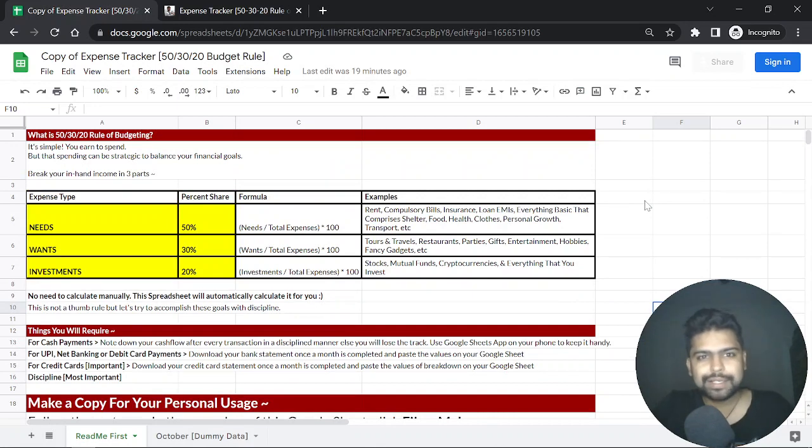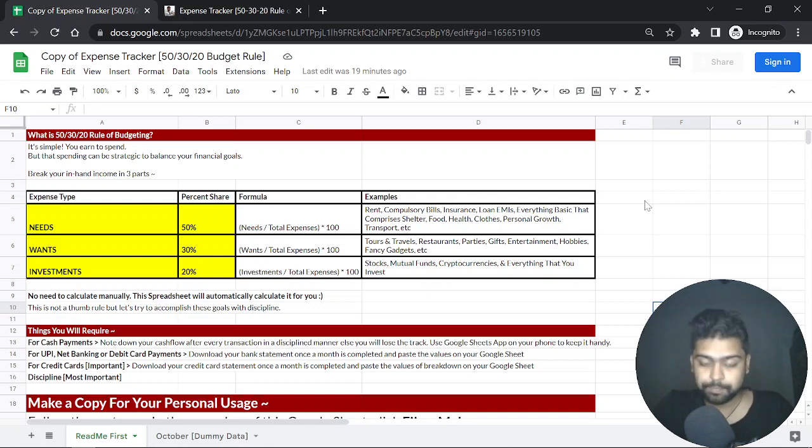So what exactly is the 50 30 20 rule of budgeting? It's really easy. First of all, consider whatever your income is. So 50% of your income, or less than that, has to be in your needs. You should spend 50% of your income on needs, or less than that. It should not exceed 50% of your income.